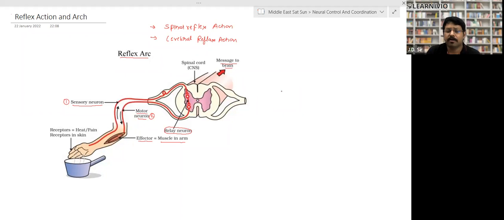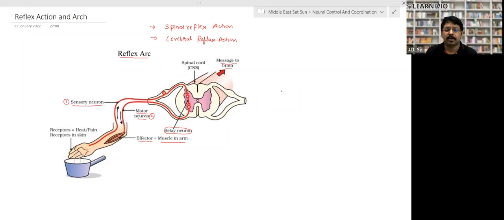Those actions in which the information does not reach our brain and the order directly comes back from the spinal cord are called spinal reflex. Cerebral reflex actions are those for which the information reaches the brain and very quickly the order comes back; they are called cerebral. So reflex actions are basically 2 types. Spinal reflex actions are faster and cerebral reflex actions are slower.